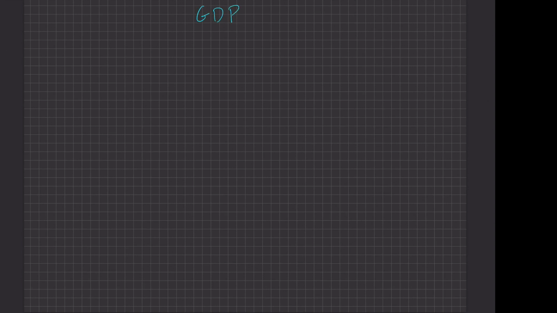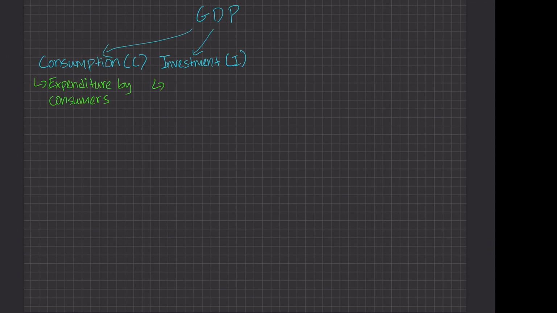Now, let's just break it down. GDP comprises consumption by consumers. It's a fancy term, and this is just expenditure by consumers, that buying and selling that I was talking about. Likewise, we have something called investment, which is the business side of things. Businesses buy and sell, so that's business expenditure.